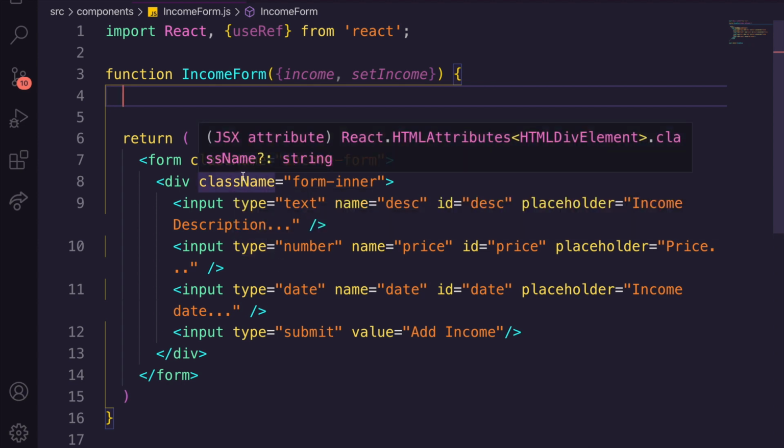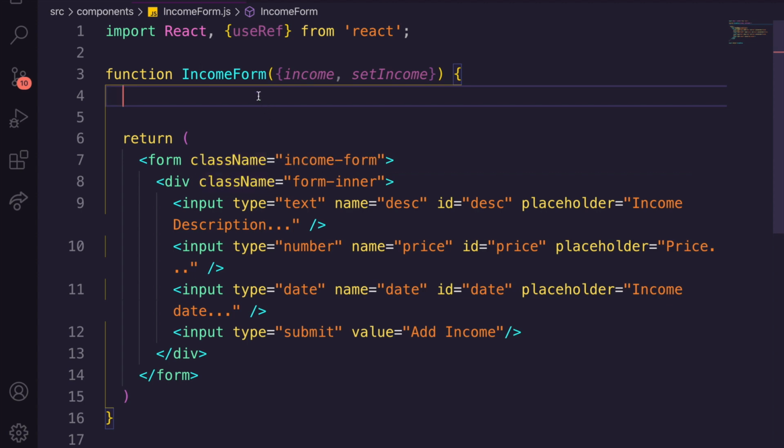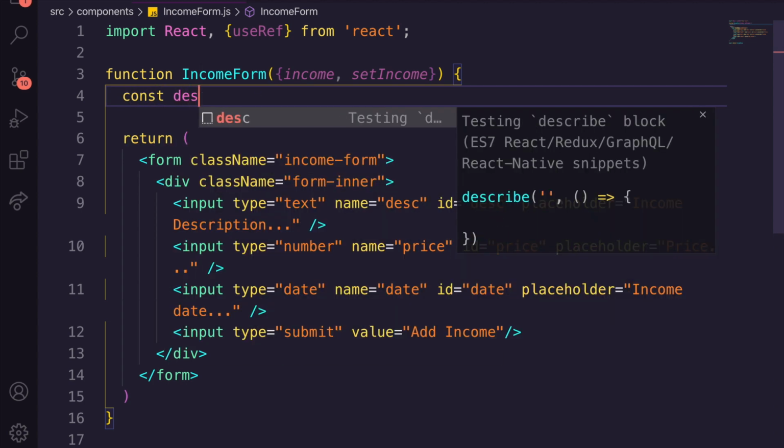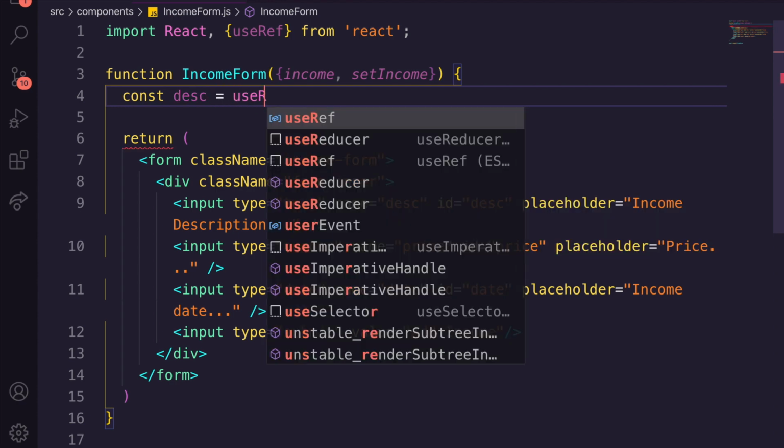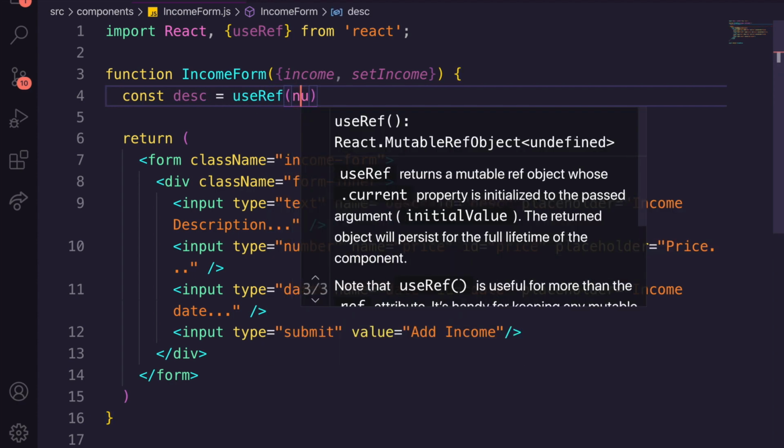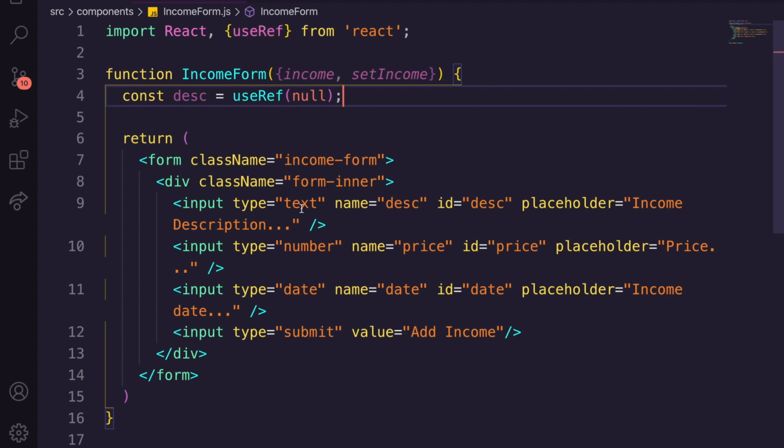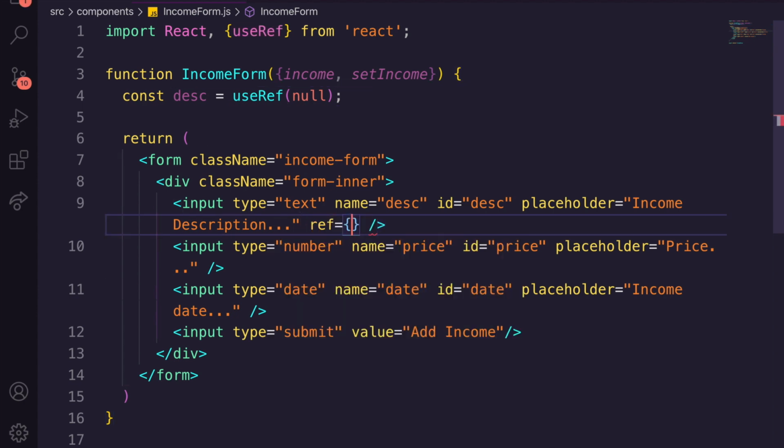Instead of actually creating a useState, which we don't actually need, we can use ref, and let me show you how. So we're going to say const description, and we're going to set this equal to useRef, and this is just going to be null to start with. We're then going to go to our input, and we're just going to say ref is equal to desc.